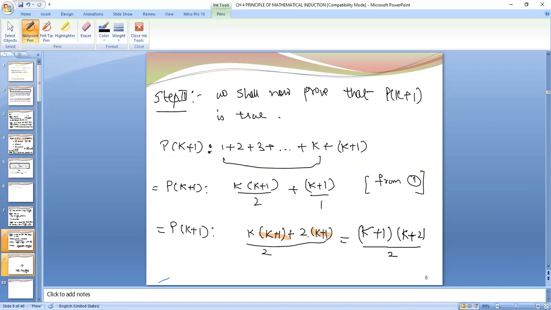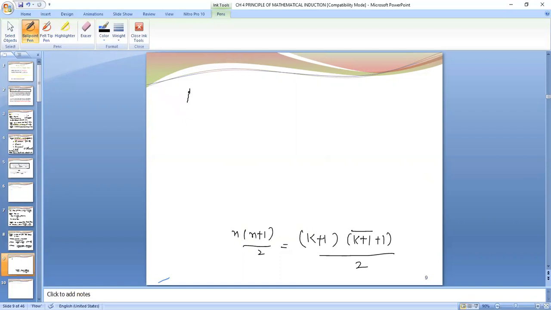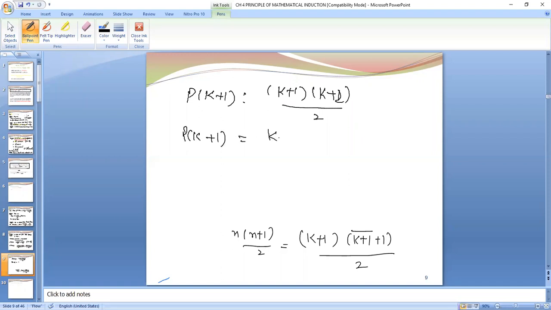Now we will rearrange. So this pk plus 1, we are having k plus 1 into k plus 2 upon 2, which can be written as k plus 1 into k plus 1 plus 1 upon 2.